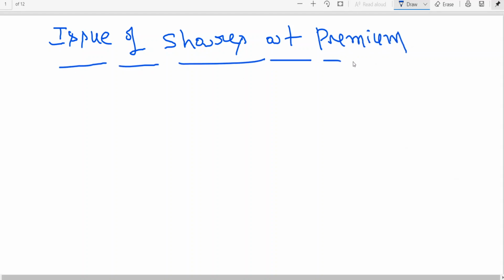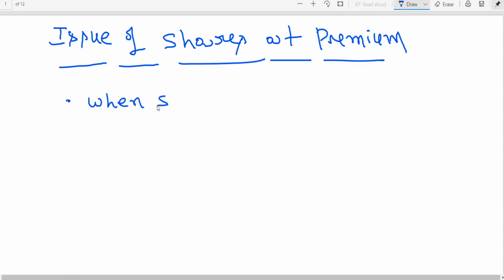When a company goes for issue of shares at premium, as I told you in the last class briefly about share premium, we need to separate the premium account, and that cannot be added to share capital. Share capital is always shown at face value. Either you are issuing shares at premium for cash or for consideration other than cash, the treatment will be the same. So what is shares issued at premium?